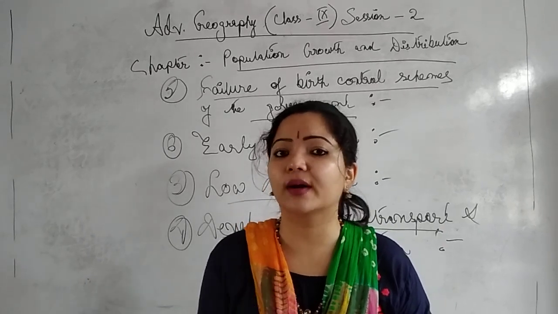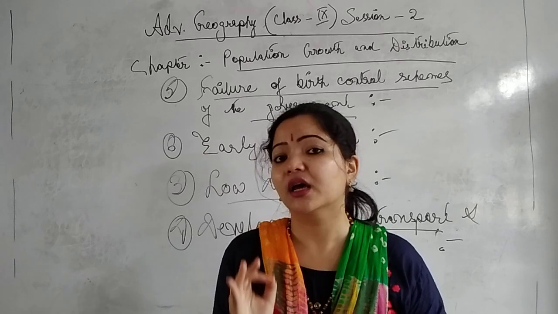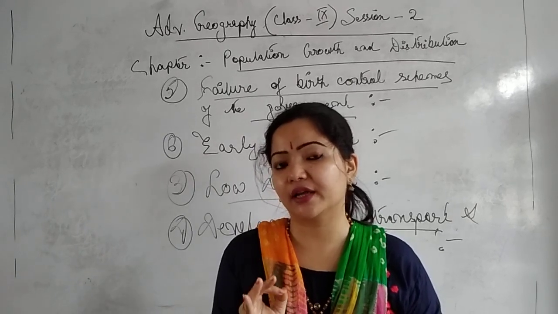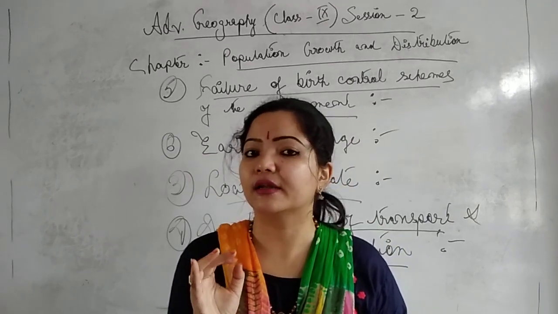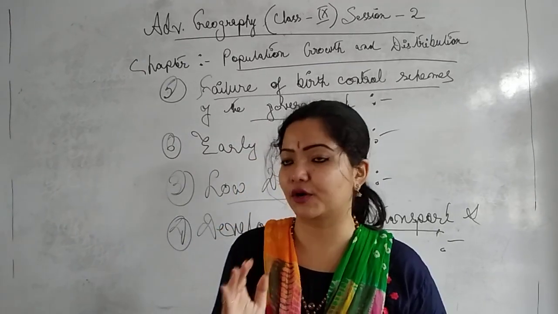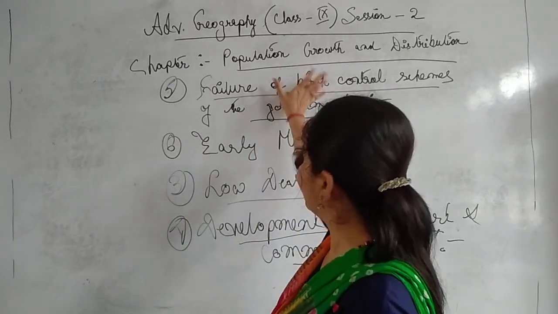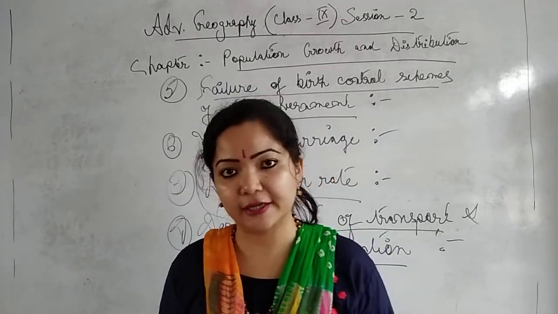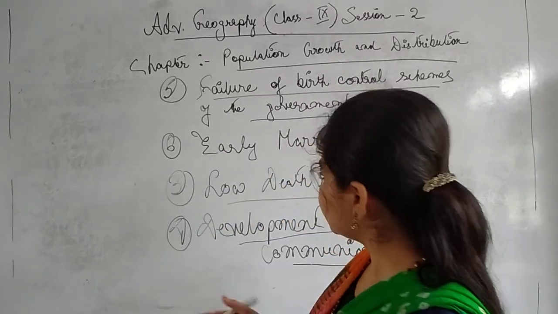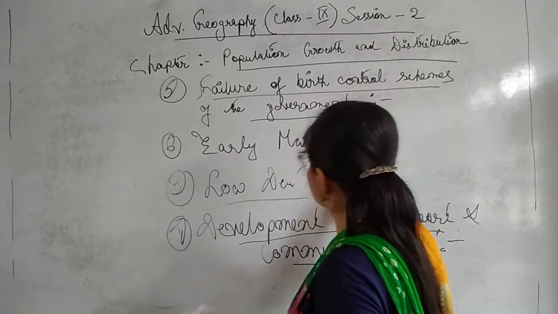The society is also quite responsible, because still in Indian society we believe that a girl should be married at a very early age. So this is also one of the root causes for the growth of population. Is it clear now? So let me write these points.